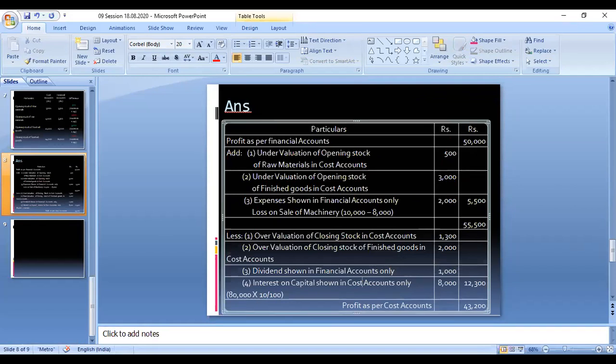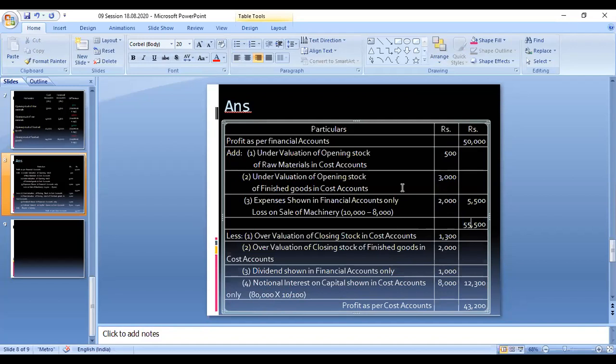This is called a notional expenditure, which means you have to less it. That amount is 10% of 80,000, interest on capital, shown in cost accounts only. This is called the notional interest on capital. So 80,000 into 10% is 8,000. If you are totaling this amount, it comes to 55,500. That is the inner column, and you have to write it in the outer column. So these three amounts will be added, giving 55,500.